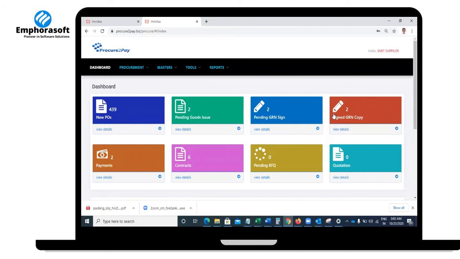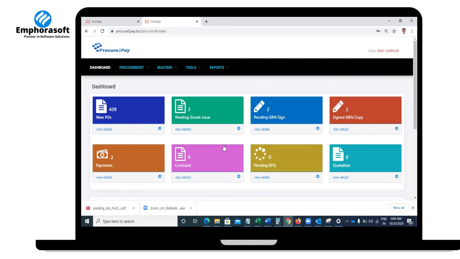Now, let us start with the high-level dashboard. At a high level, this dashboard talks about what new orders were received from various buyers, how many are in process, how many are delivered, how many payments you received, and how many quotations are waiting for your approval. So at the end of the day, this dashboard talks about all your action items. Each dashboard is nothing but an action item. Let me start from here.